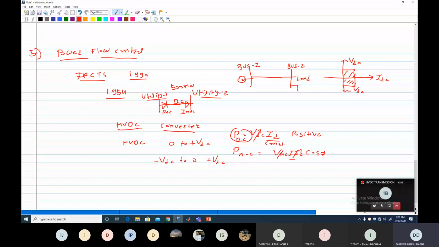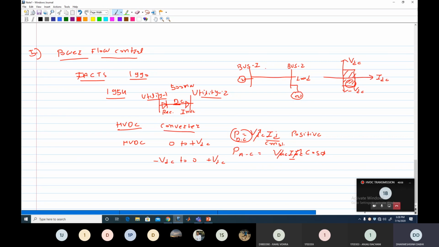And sometimes, suppose at the load side there is also a generator. So we can also transmit the power from bus 2 to bus 1 by operating the HVDC line in the second mode, where the DC voltage is negative. Clear? The negative voltage means negative power, which means we can reverse the power from bus 1 to bus 2 or from bus 2 to bus 1. So reversal of power is possible through the HVDC line, but it is not possible in the case of an AC line.